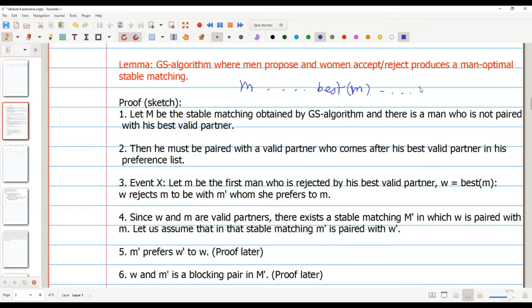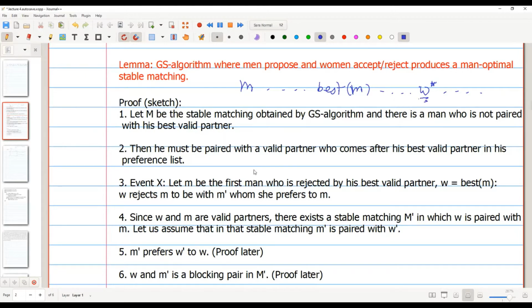Suppose for now, let's call it W star. So in the matching that we obtain from the Gale-Shapley algorithm, there is one man M who is not matched with his best valid partner, but is matched with someone who is worse than his best valid partner. For now, let's define it as W star.